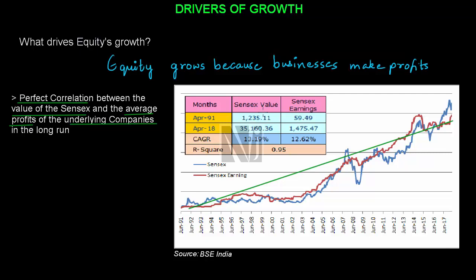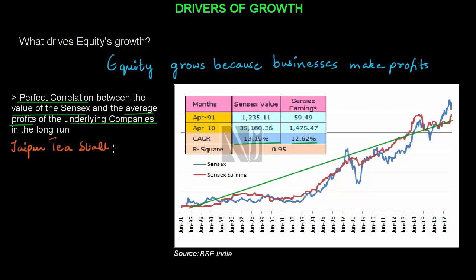Over these years, the Sensex has grown from 1200 to 35,000, registering a CAGR growth of around 13%. The earnings of the underlying companies have grown from around Rs 60 to around Rs 1500 over the same time period of 27 years, also registering a CAGR growth of about 13%.